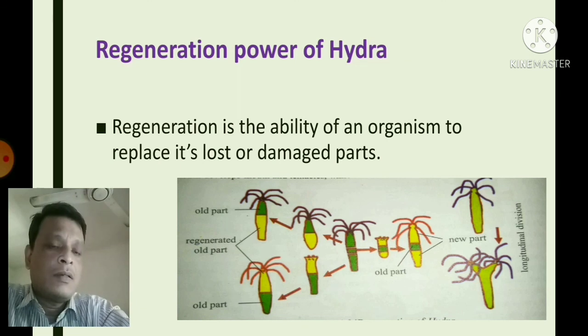And Hydra always maintains a polarity. Polarity means the part nearer to the mouth always forms the tentacles and the mouth part, and the part nearer to the base gives rise to or forms the pedal disc. This is called polarity.